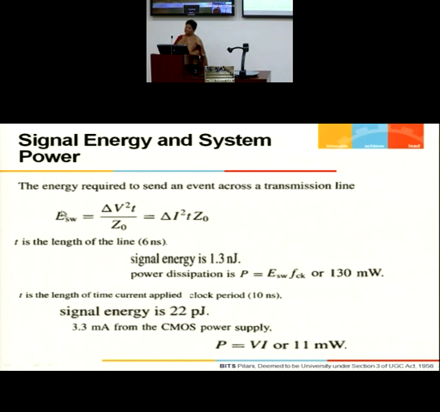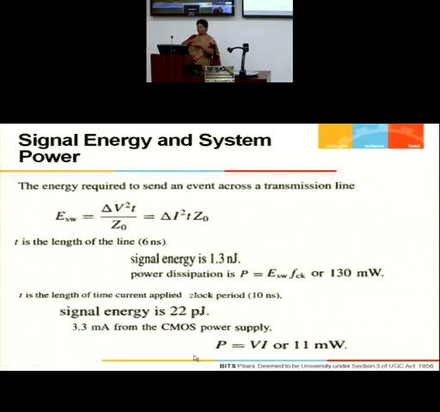Okay, now I do the same analysis for the current mode system. So there I will be 6.6 milliamperes, T will be 6 nanoseconds, Z0 will be 50 ohms. Do the calculations. It comes out, what is this? I think it is 22 picojoules. It is 22 picojoules, and that is for 3.3 milliamperes from the CMOS power supply.